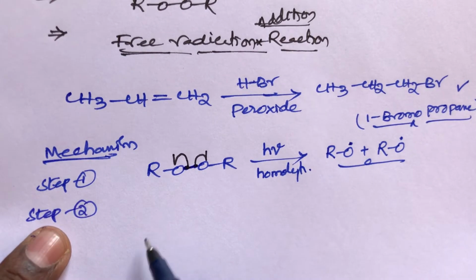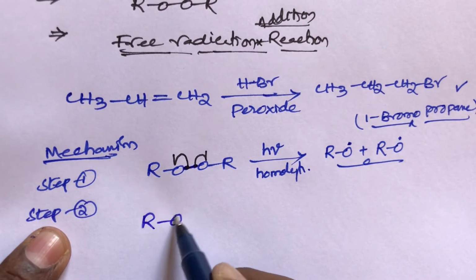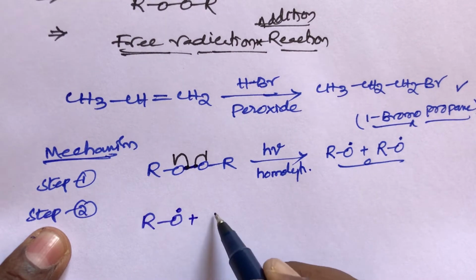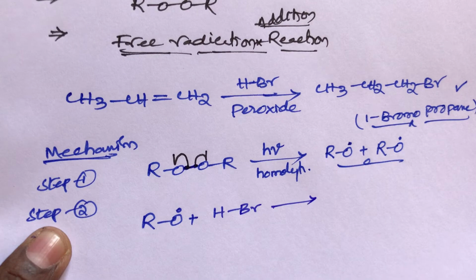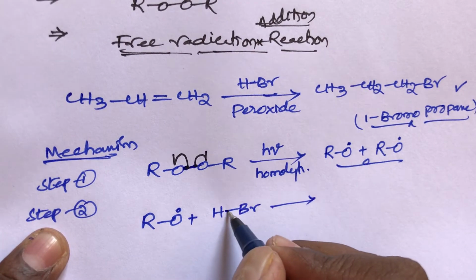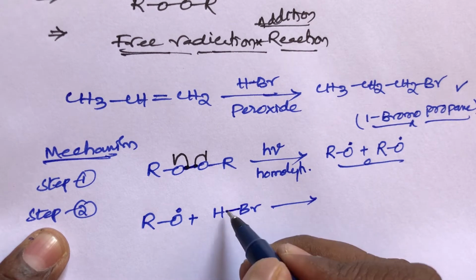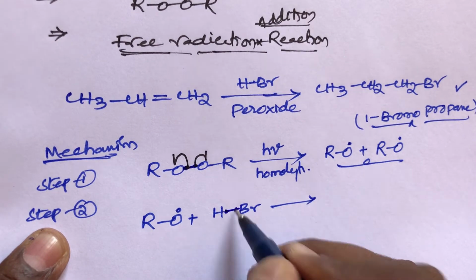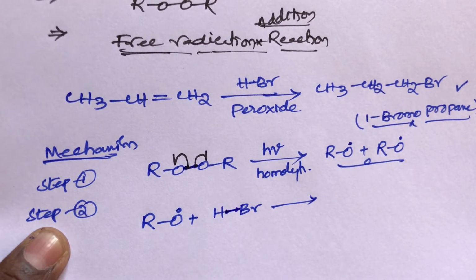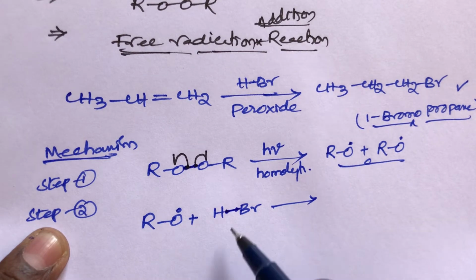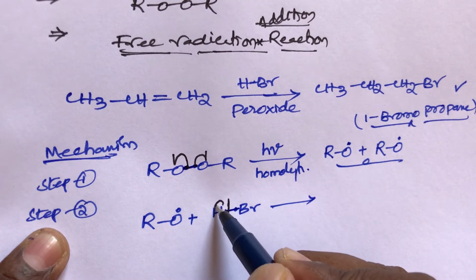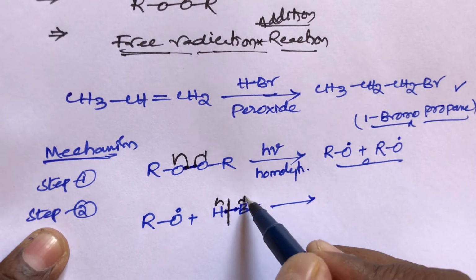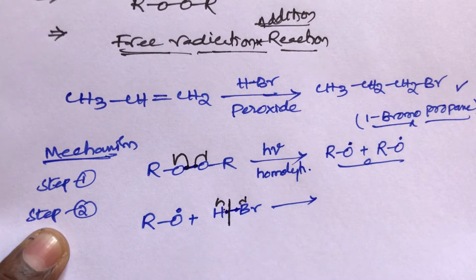HBr. This HBr also undergoes homolytic cleavage. Between H and Br there is a single bond containing 2 electrons. Again the bond cleaves: one electron goes to the left-hand side and one electron goes to the right-hand side. So the hydrogen gets one free radical, forming a hydrogen free radical plus a Br free radical.